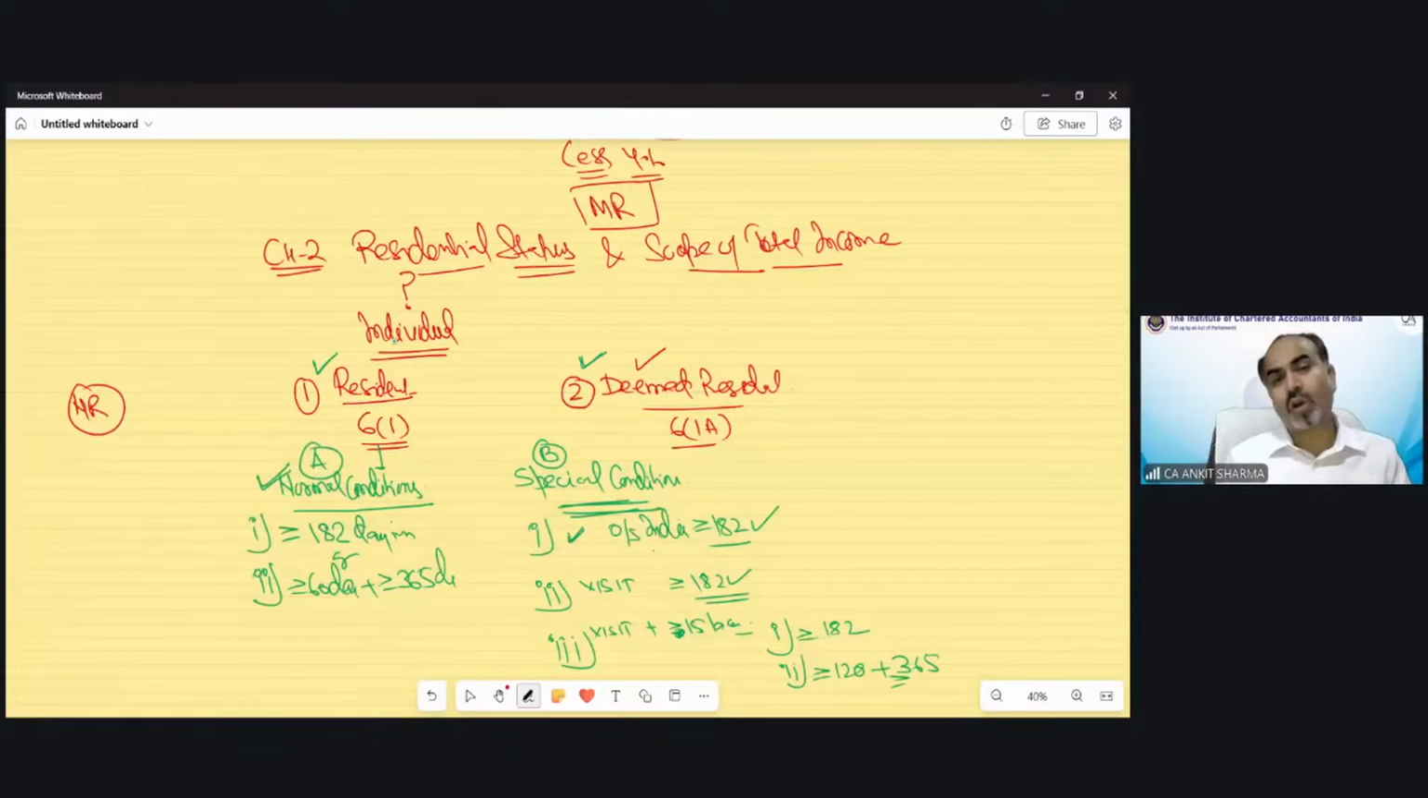When you try to solve a question of residential status, please find out whether case A is applicable or whether case B is applicable. If you are able to find out whether it's A or B case, 50% of the question is solved. The major problem is that students do not check whether it's a special condition case or a normal condition case. So if neither A nor B is applicable, then of course we will check in the deemed resident category whether it's applicable or not. If it is not applicable under section 6(1)(a), then he or she would be a non-resident. We will see how to apply this in today's class.